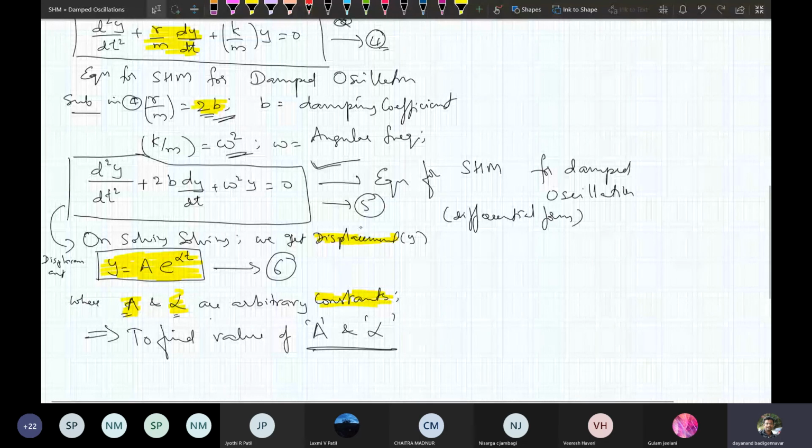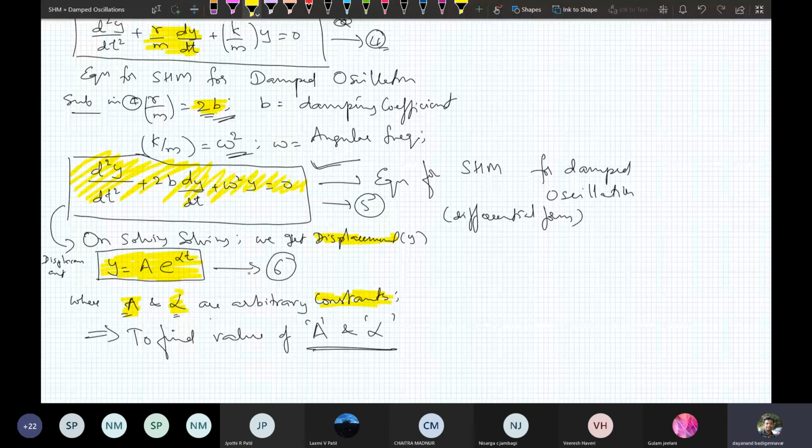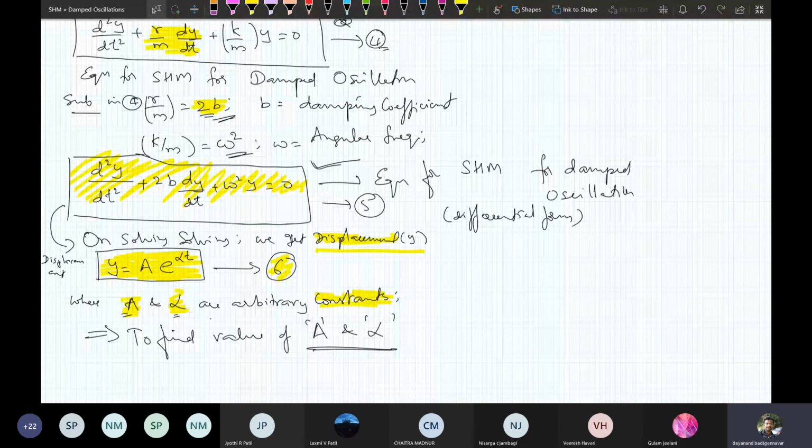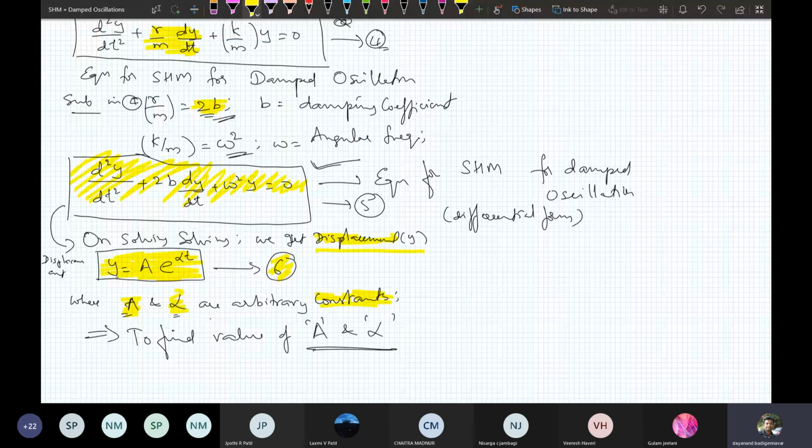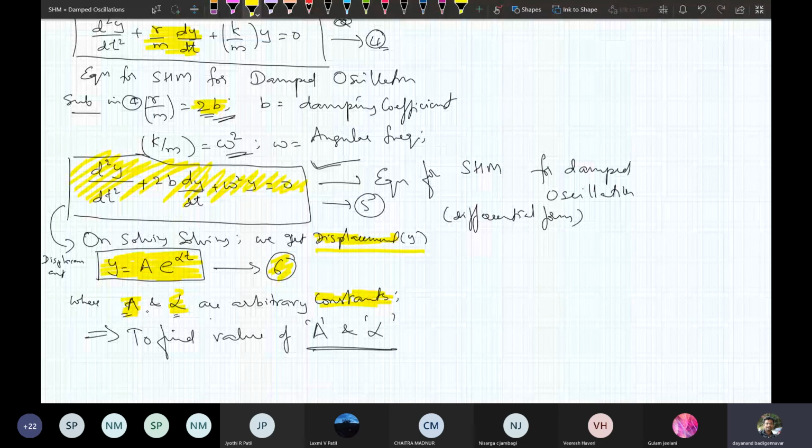What's the solution we get? y is equal to a into e raised to alpha t. This is equation number 6, the equation for displacement. Y is given by a into e raised to alpha t, where a and alpha are arbitrary constants, and your work is to find a and alpha. This is the aim.